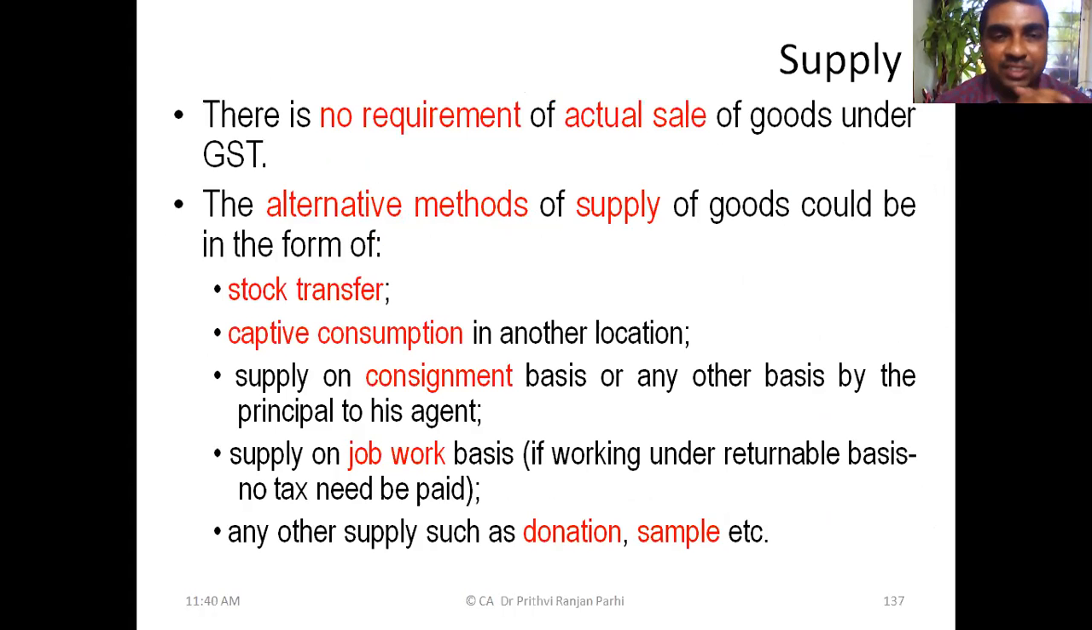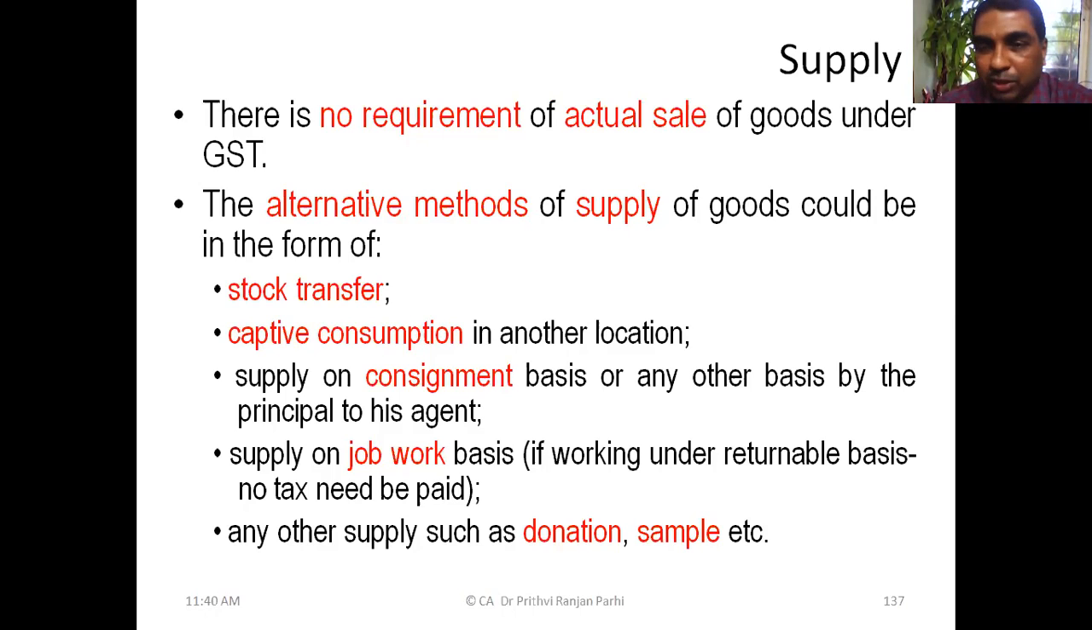But right now, just understand that GST is not leviable on sales, it is leviable on supplies. When I say supply, that means supply is also possible through stock transfer, through capital consumption, maybe supply on consignment basis, maybe on job work basis, maybe supply can be made as donation, sample supply, etc. All these things come under the definition of supply, and GST is levied whenever there is a supply. For example, there is no sale, but a donation has been made. Then GST is also leviable because supply is made, even if sales are not there. So what is the meaning of supply? That is our next topic.